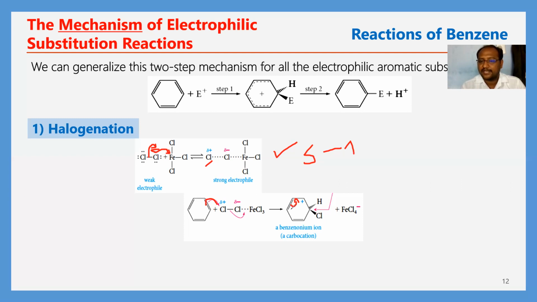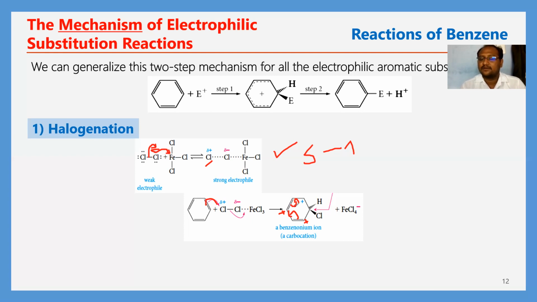Then we get a positive charge in this position, and it does not stop here. This pi bond shifts again from here to here, and the positive charge migrates from this position to this position. Throughout the ring, the positive charge undergoes delocalization.